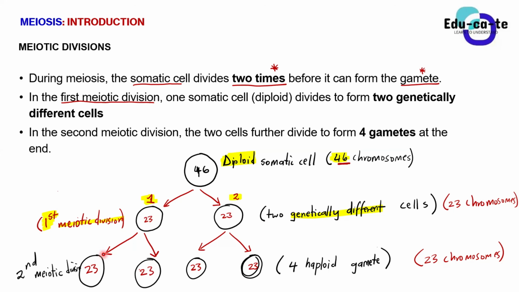But most of the time, you're just going to say that they are chromosomes at the end of the day. So that's how we explain a diploid somatic cell in a human being having 46 chromosomes. At the end of the day, it will divide to form a haploid gamete having 23 chromosomes.